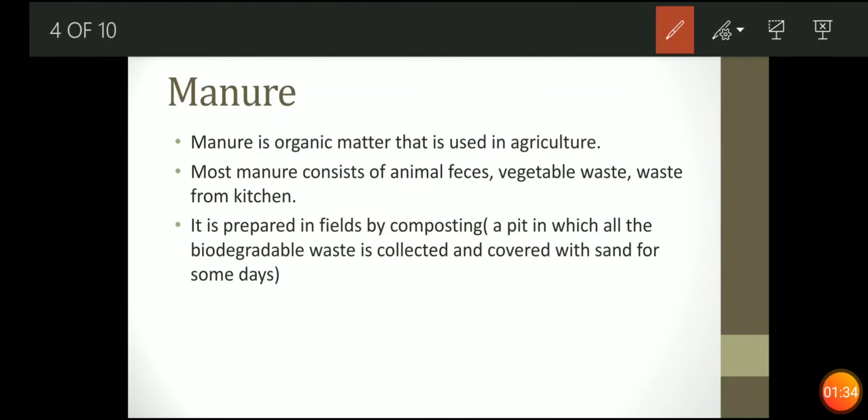So what is a manure? Manure is an organic matter that is used in agriculture. Manure क्या है, एक organic matter. What do you mean by organic? Organic means which is prepared from biodegradable waste.